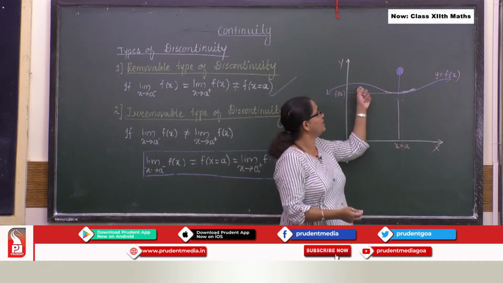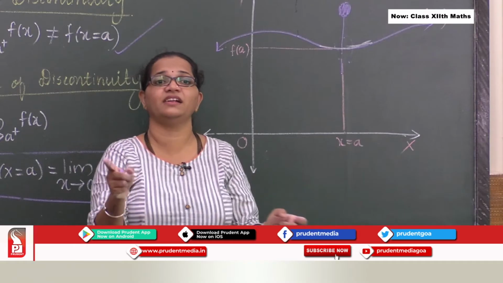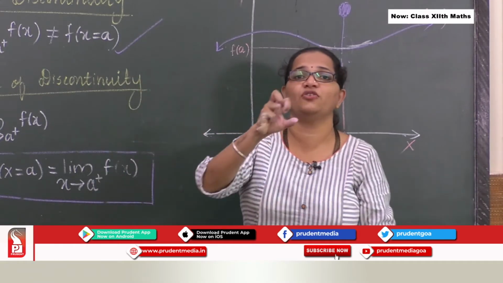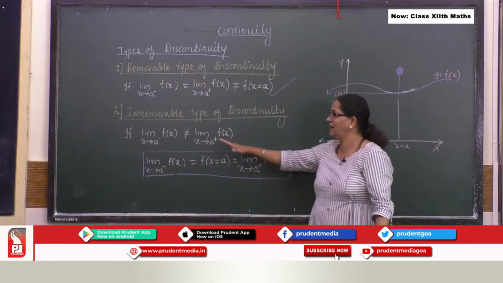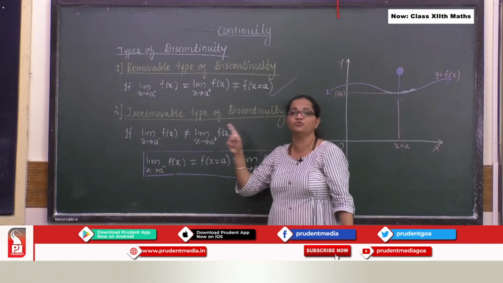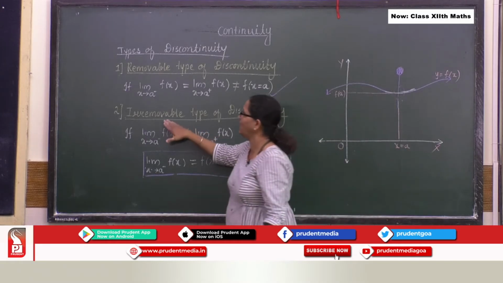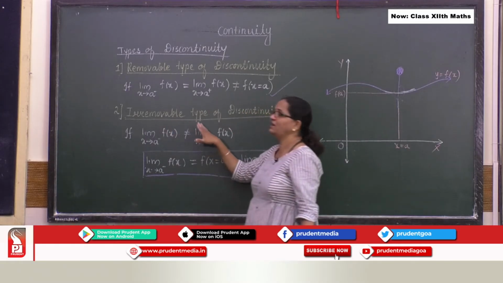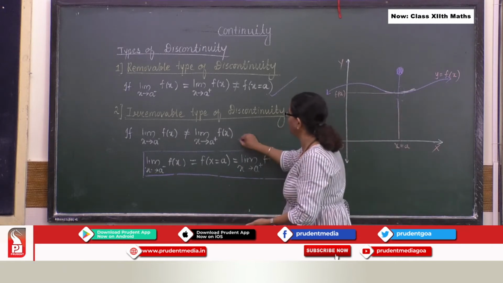We consider all such points which are interconnected to each other, so you cannot remove that imbalance creator, and hence you cannot remove that discontinuity factor. That's why it is called the irremovable type of discontinuity. Fine. So the definition goes here.